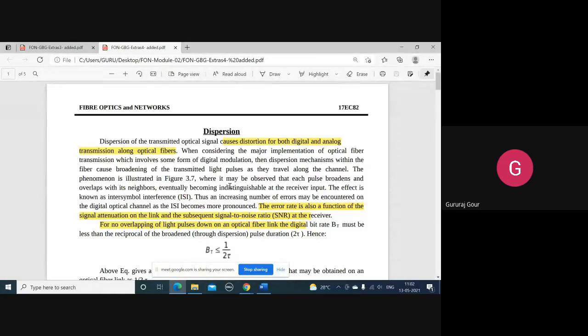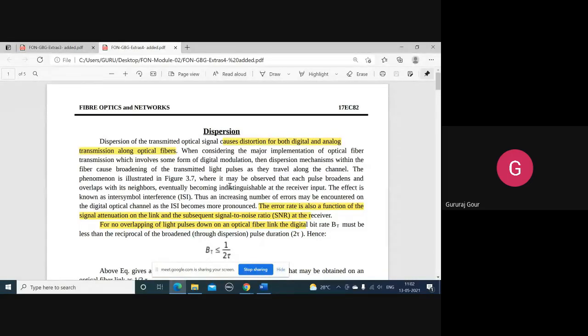Then we went through the aspect of dispersion with respect to multimode step index, multimode graded index, and single mode step index fibers.